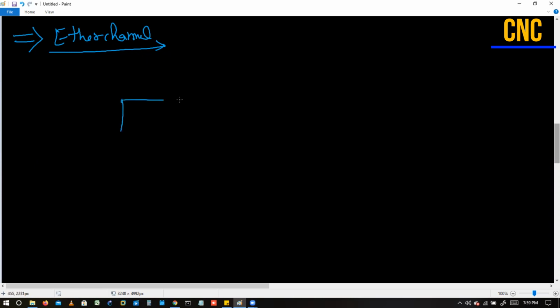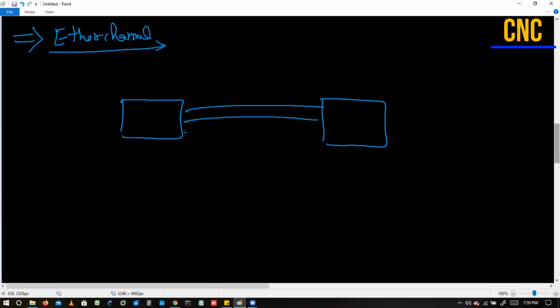If I connect a switch to another one with a higher link to increase the throughput, and we have n number of users here and n number of users here who want to communicate, and on behalf of that I have connected the higher links here. But what the spanning tree will do is put two links in the blocking state and one link will be active. So these are the issues we face in the spanning tree.